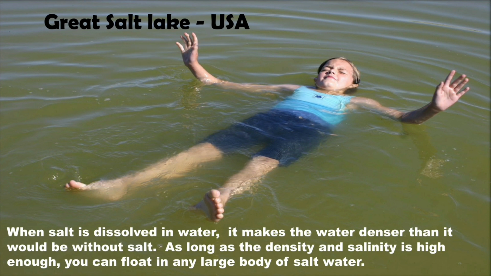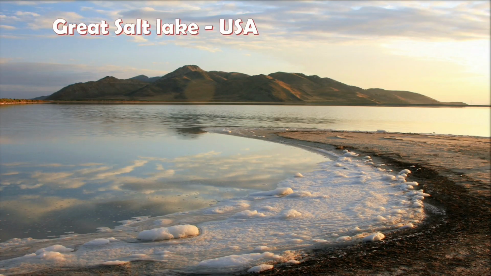How does it happen? When salt is dissolved in water, it makes the water denser than it would be without salt. As long as the density and salinity are high enough, you can float in any large body of salt water. Here you can see a real picture of Great Salt Lake of USA.